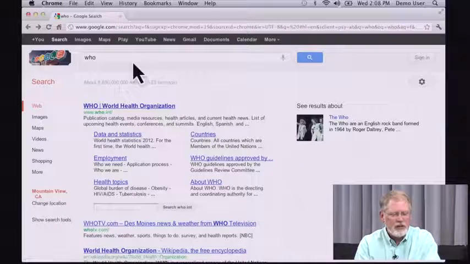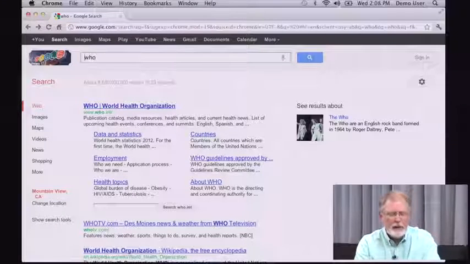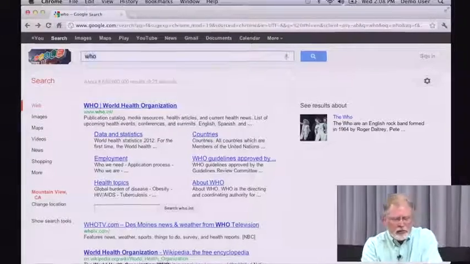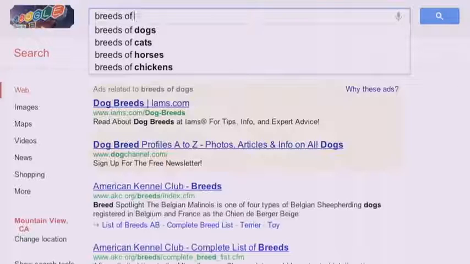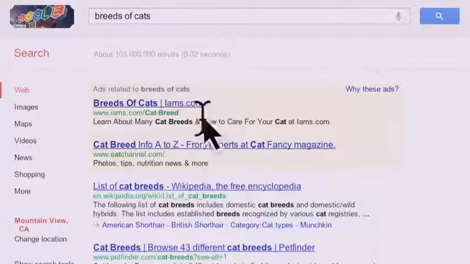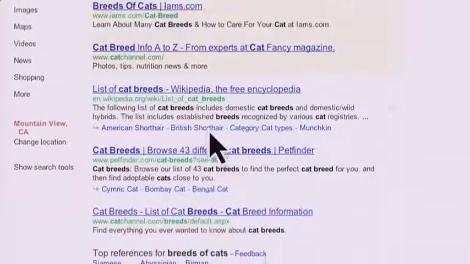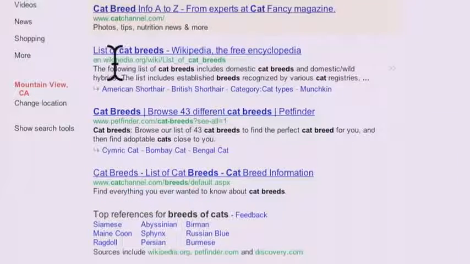Let me give you one more example to sort of cement this idea about scanning the results page to see what kind of information is there. Suppose we're trying to figure out how many different breeds of cats there are. Breeds of cats. One thing you can start to look at here is there's a list of different kinds of cat breeds here at Wikipedia. Again, links to a few of the more common ones.